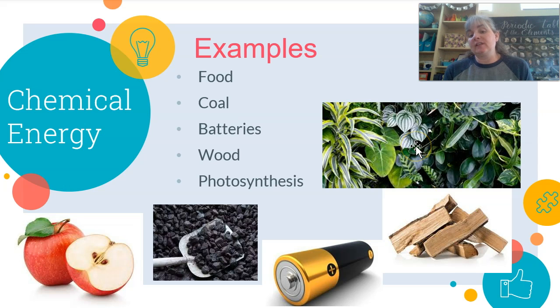And then photosynthesis. We talked about photosynthesis, right? A chemical change is happening in the plant. That photosynthesis is giving us glucose and oxygen, and all kinds of stuff is happening. Those are examples of chemical energy.